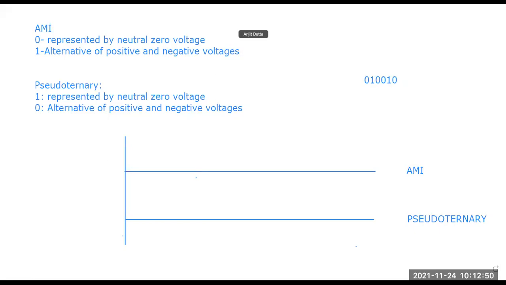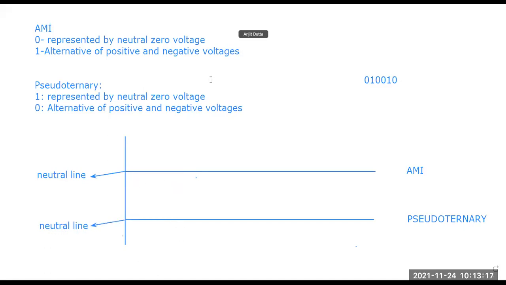The 0 is represented by a neutral zero voltage. So this is my neutral line, for both the cases, and this is also the neutral line in the pseudo ternary part.